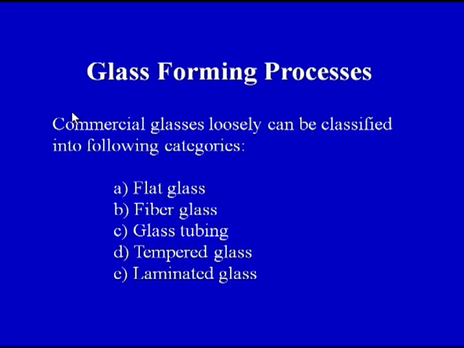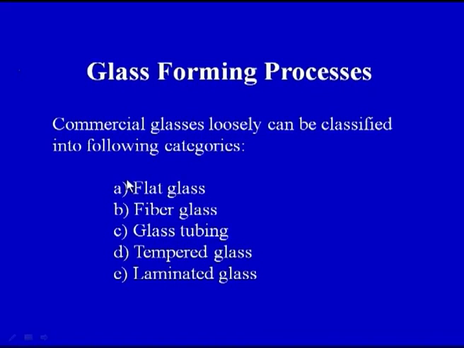So now one by one we will see the various processes that will be used for processing of glass into various shapes. Now these glass forming processes basically are, we can see, commercial glasses loosely can be classified into following categories.